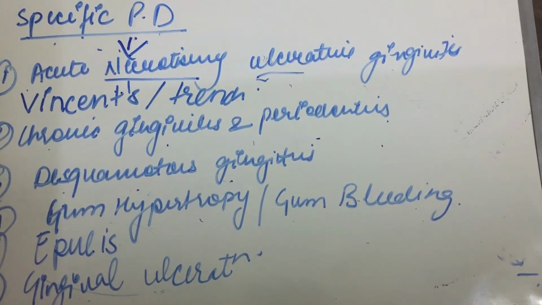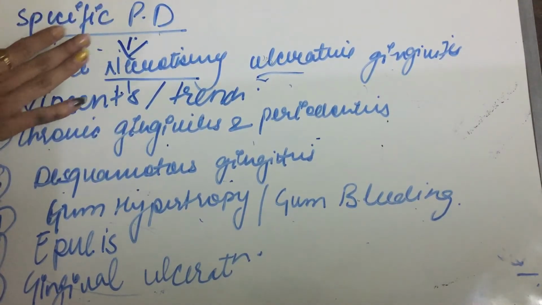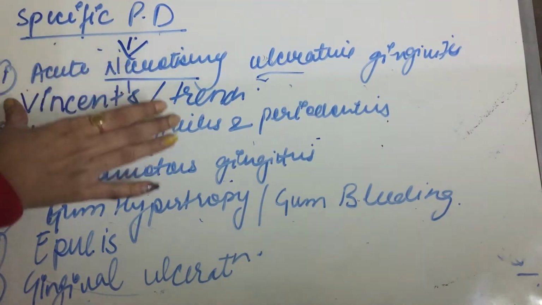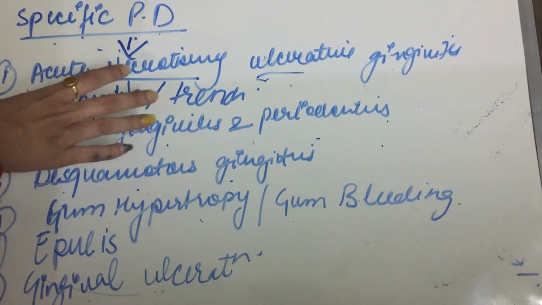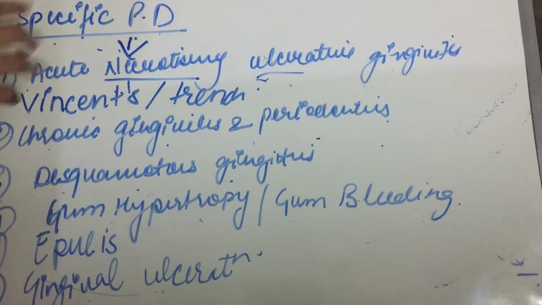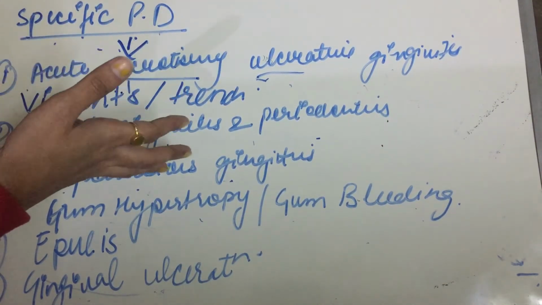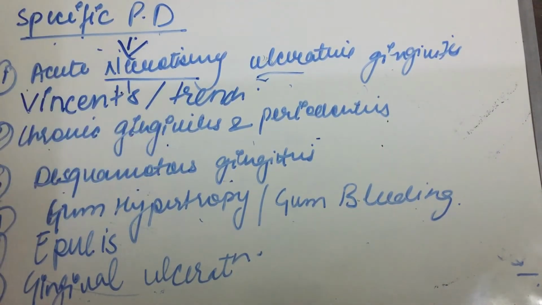What happens in this? The main cause of this is fusiform spirochetes, and it is characterized by tender gums that bleed on pressure. There will be tenderness in the gums and they will bleed if we apply pressure on them.